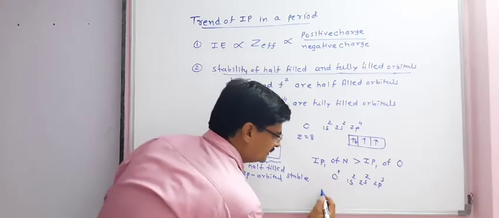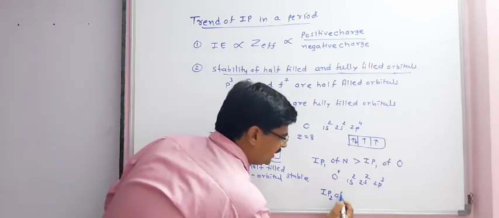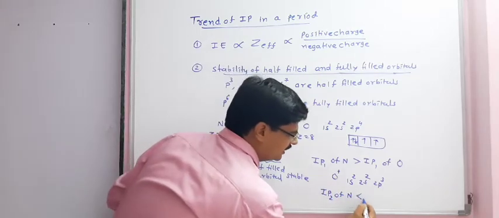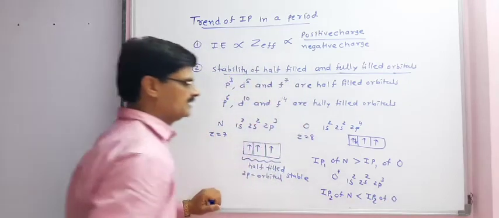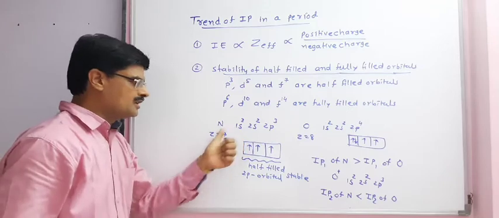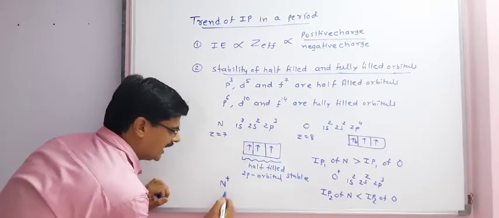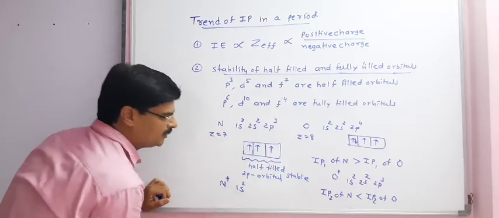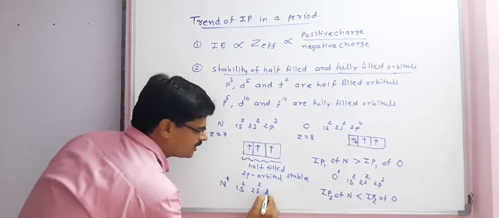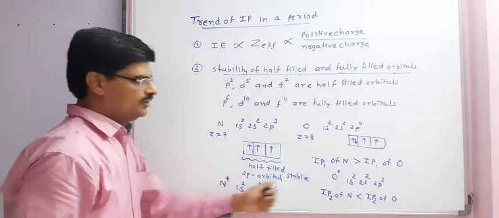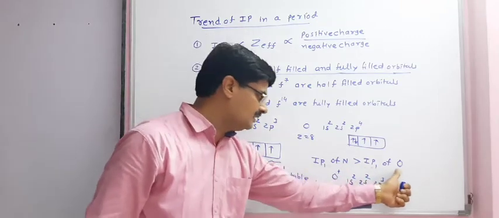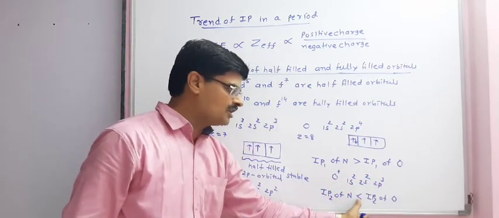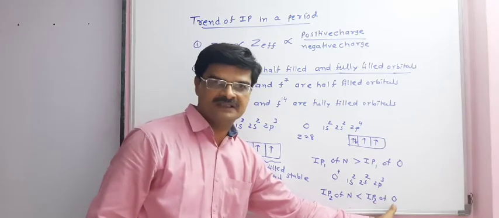So we can write IP2 of nitrogen is less than IP2 of oxygen, because in nitrogen, after it becomes N plus, the electronic configuration is 1s2, 2s2 and 2p2. So once more, IP1 of nitrogen is greater than IP1 of oxygen, but IP2 of nitrogen is smaller than IP2 of oxygen.